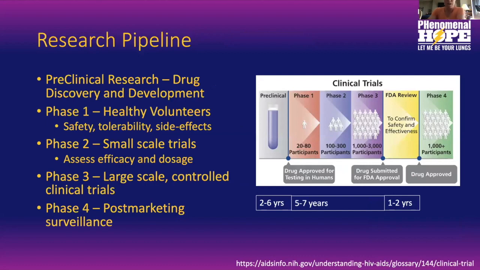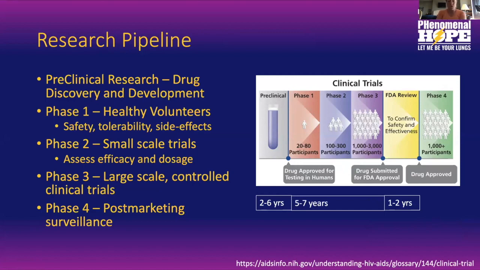And one way of viewing it is by looking at this research pipeline. So preclinical research is the period where you have drug discovery and development. That's time in the lab and coming up with plausible possibilities, whether it's candidate drugs on a drug screen or looking at cells and animal models. That's preclinical research, and you'll hear a lot about that with Dr. Lai's talk today.